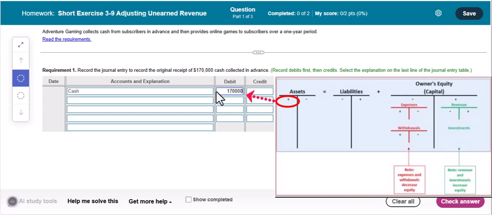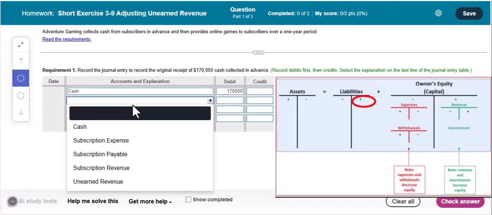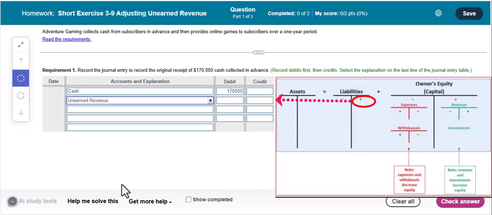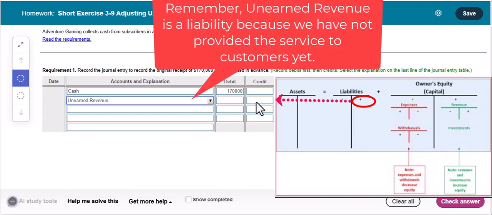the left-hand side here. So what are we giving in exchange for this cash? Remember that on the day that we received the cash, have we provided the services to our customer yet? No. Therefore, this is unearned revenue. Let's see what we have here. We have unearned revenue. So not subscription revenue. We have not earned it yet. So we will credit that for $170,000 in order to balance our transaction.